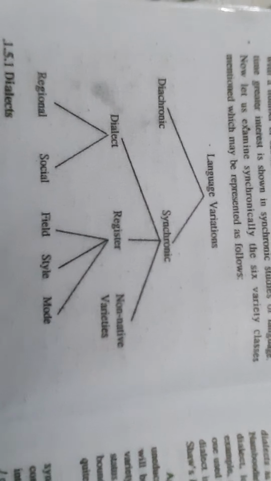Regional dialect is nothing but a variety of language spoken by the people belonging to a particular geographical area. For example, for your understanding, take the Tamil language.